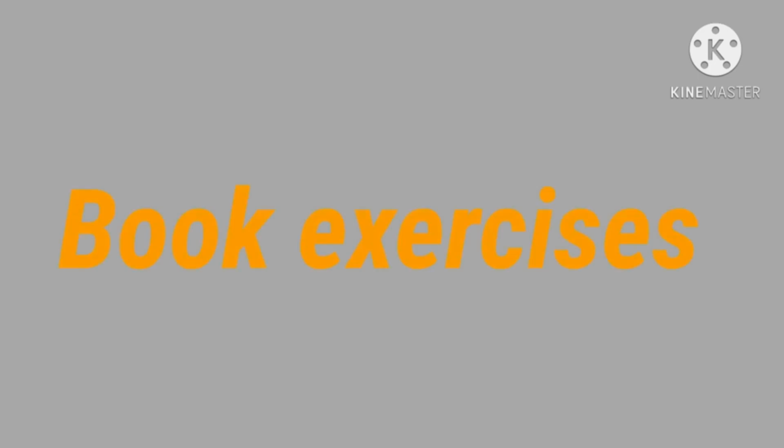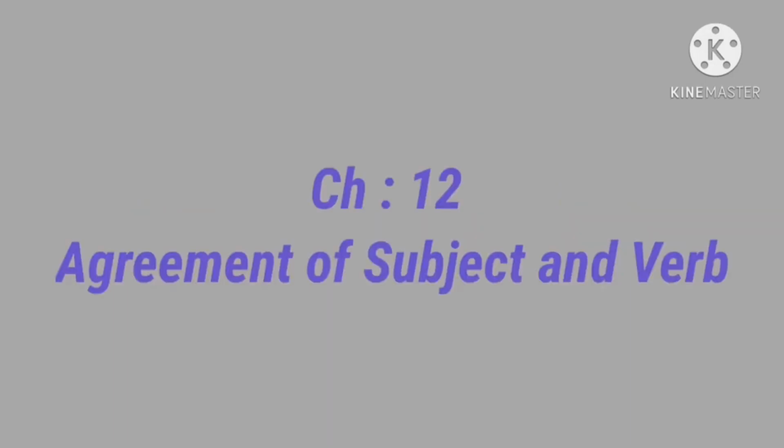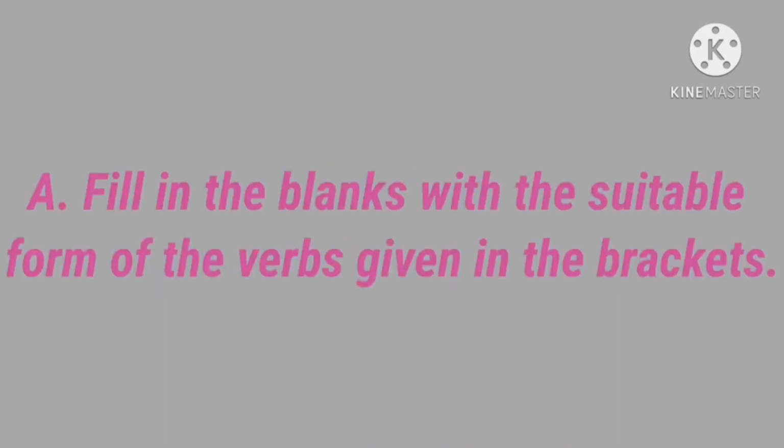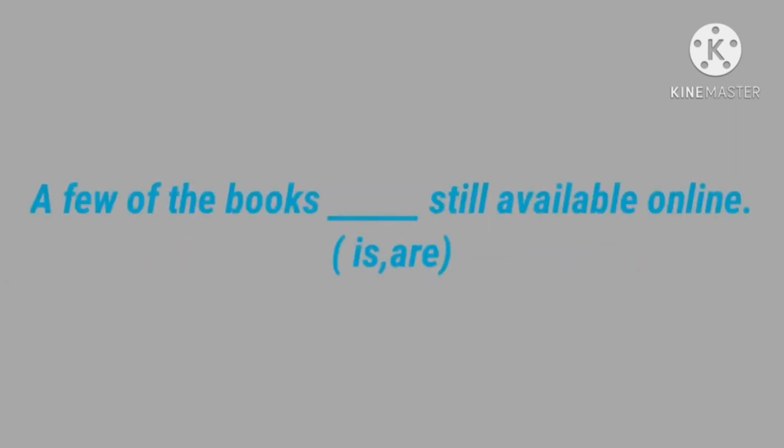Let's discuss some questions from your book exercises. Okay? First, chapter 12, subject verb agreement. In that, first one, fill in the blanks with the suitable form of the verbs given in the brackets. Question: a few of the books dash still available online.